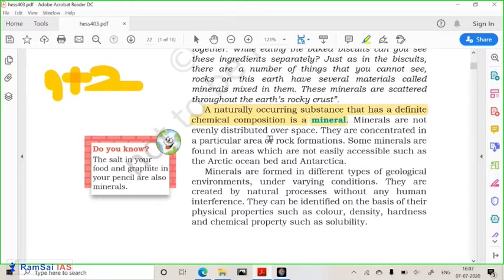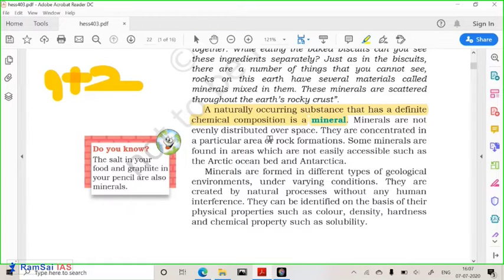Like, for example, in 100 kg of soil, you have just 1 gram of gold. So what happens because of the rainfall? The surrounding impurities get dissolved into the water and mineral enrichment happens. So for example, you may get 1 or half a kg of gold in just 100 kg of soil. This is called mineral enrichment. So the surrounding atmosphere plays a very important role in the enrichment of minerals.